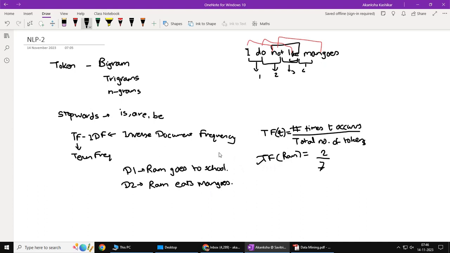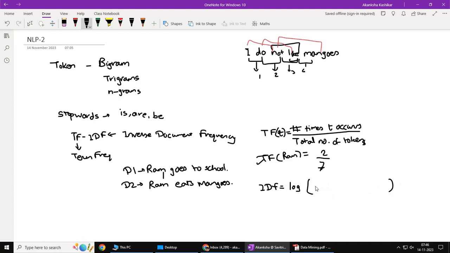But now you can see here, if I want to do something like topic detection, the word Ram is present in both the documents. So it is actually not useful in discriminating between the two documents. Hence, people have invented the concept of IDF, that is inverse document frequency.